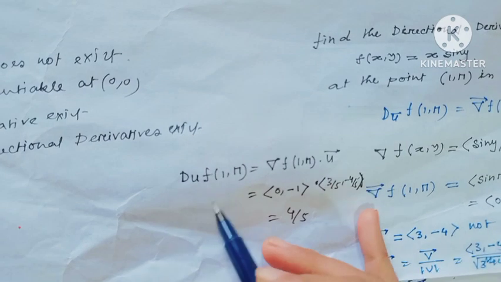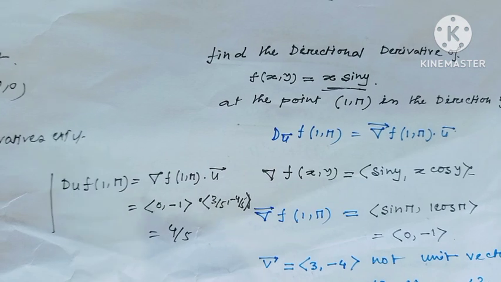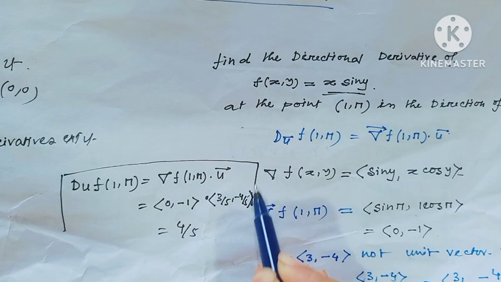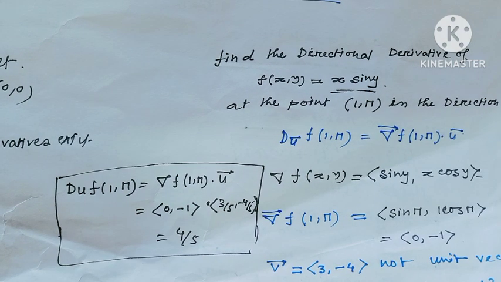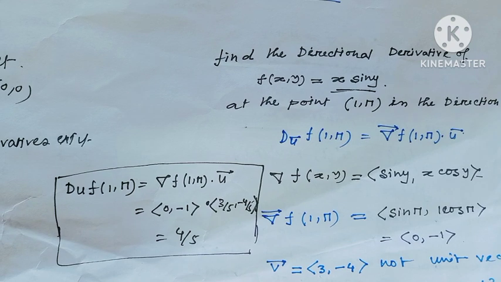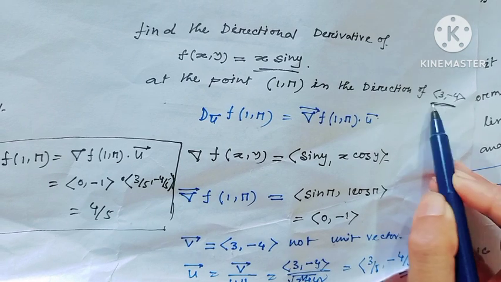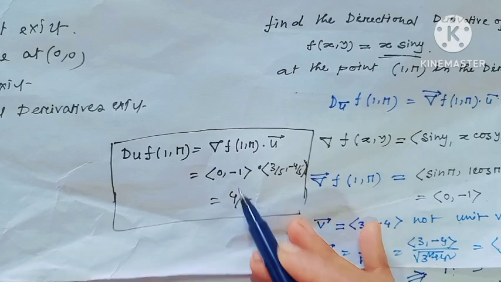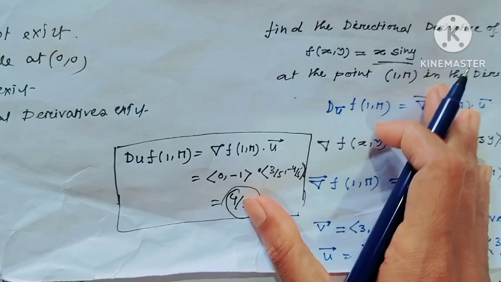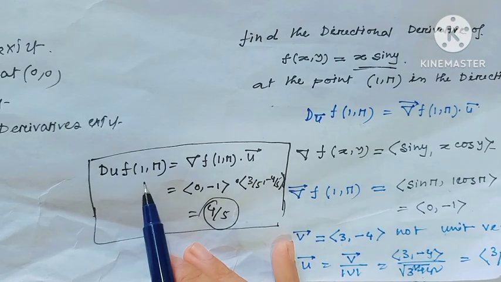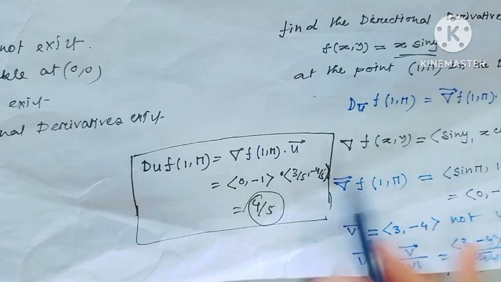Then the directional derivative of this function at the point (1, pi) is the gradient of the function at the point (1, pi) dotted with the vector u, and this value would be 4/5. That means the directional derivative of the given function f in this direction would be 4/5.